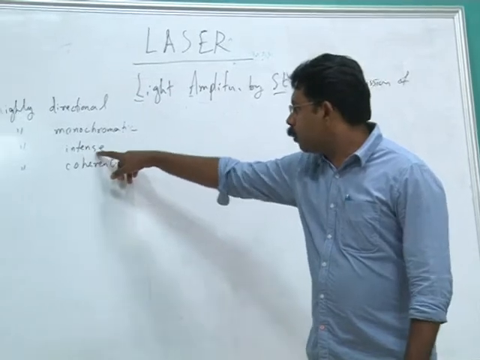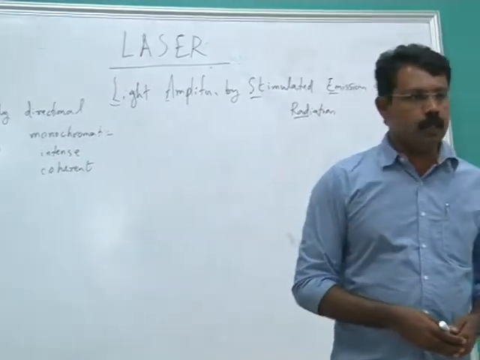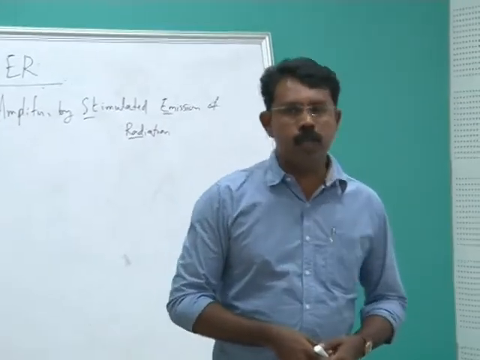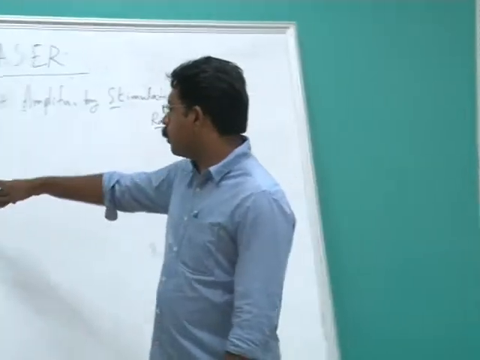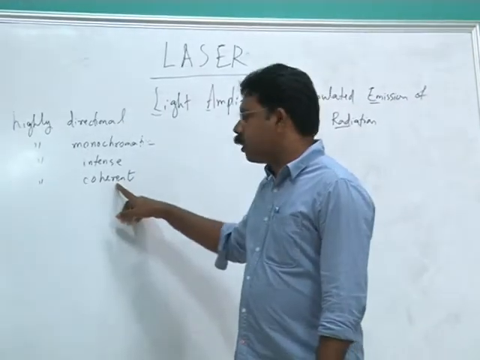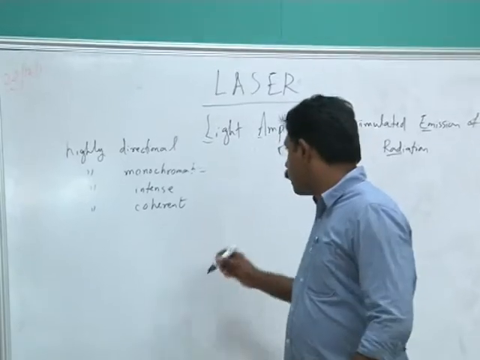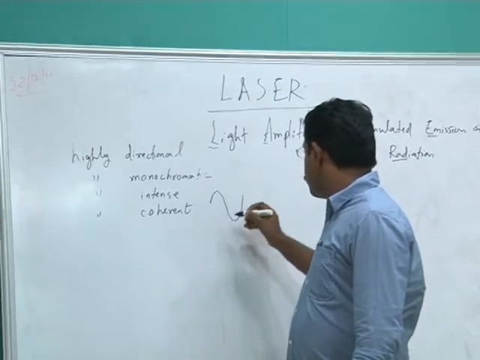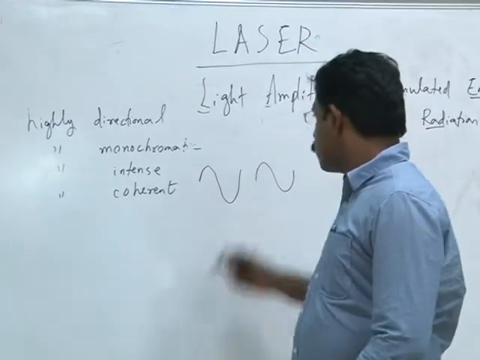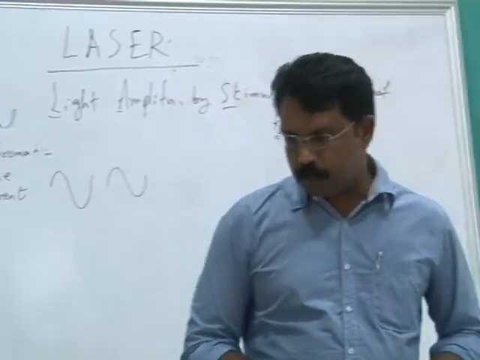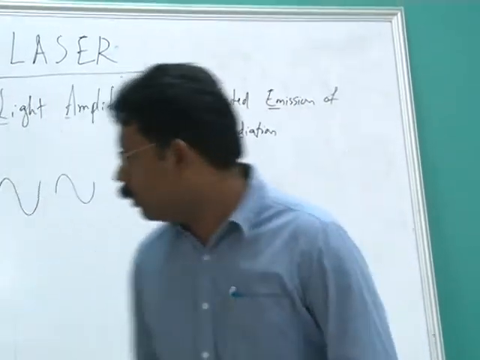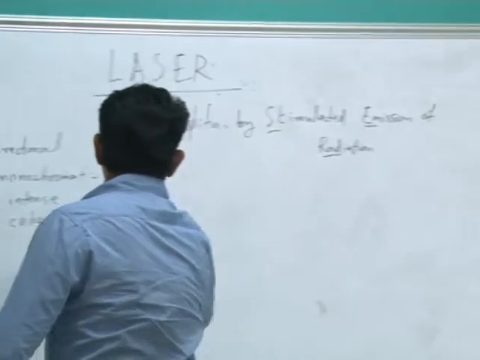The third important property is that the laser is highly intense. The intensity of a laser is very much greater compared to the ordinary source. And the last property is that it is highly coherent. Coherent, you know, means it produces waves like this, the same waves of the same amplitude, wavelength and phase. So these are the properties of a laser which make it different from the ordinary source of light.